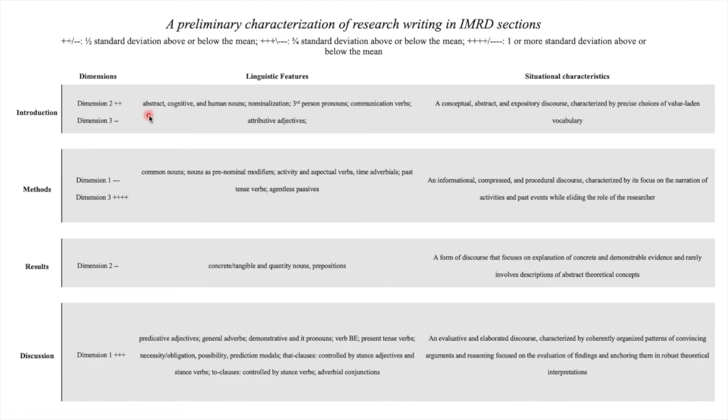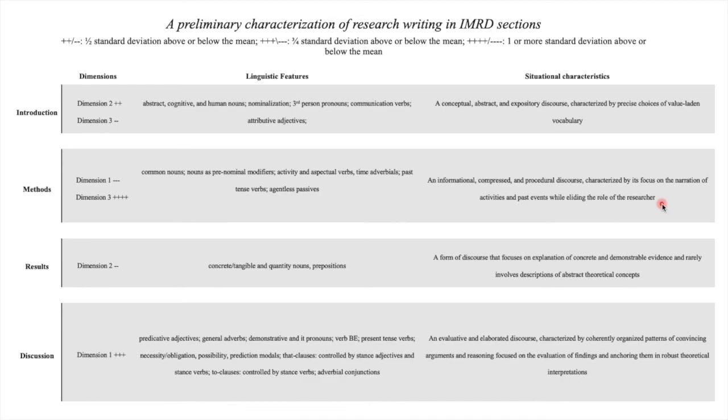Based on this, for example, we can say the discourse of methods sections tends to be highly informational, and its focus is mainly on communicating factual information and narration of activities and past events. And such a discourse is typically created in passive voice.